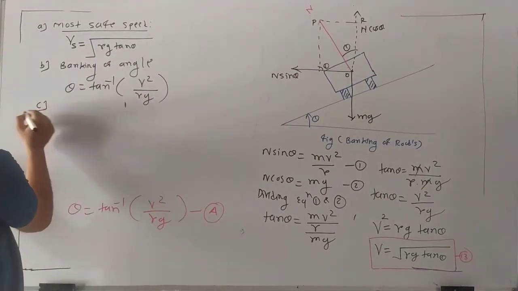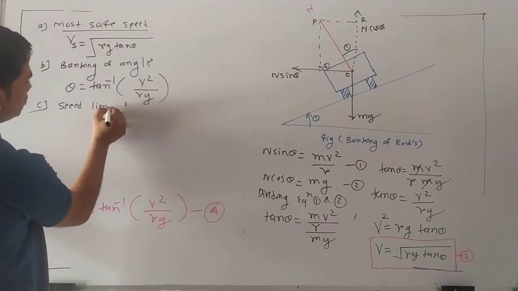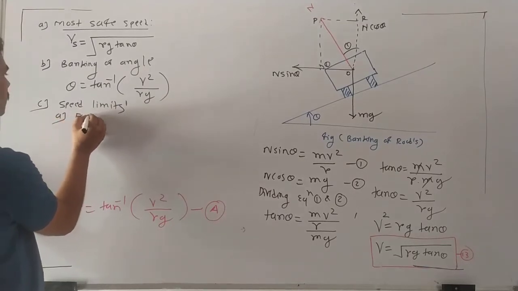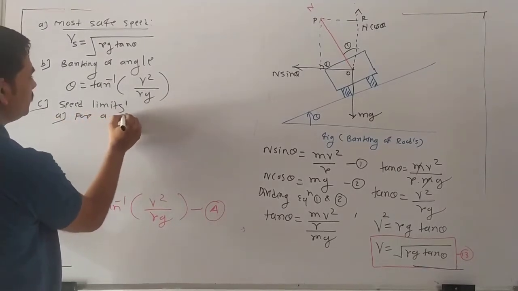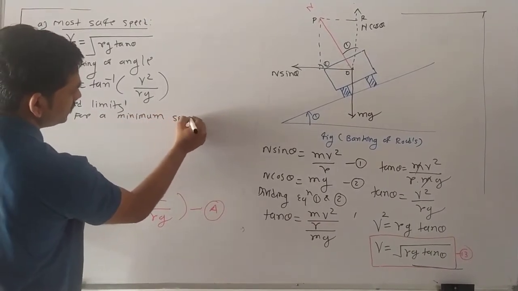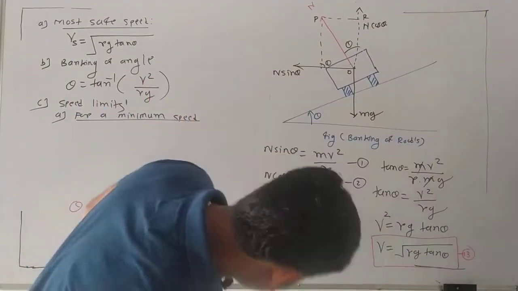Now another very important third case we have to solve now. See, speed limits. Okay, and in that we consider first a minimum speed. We consider this first case for a minimum speed. So how can we solve this minimum speed? So see here.